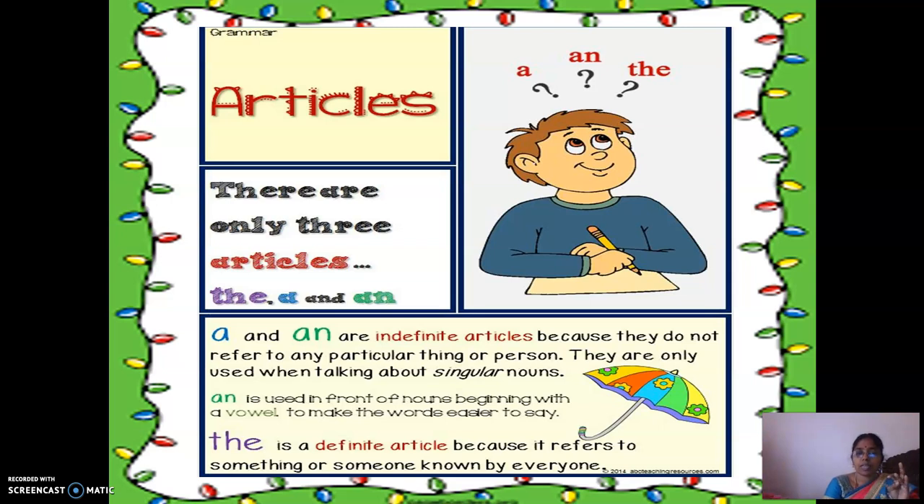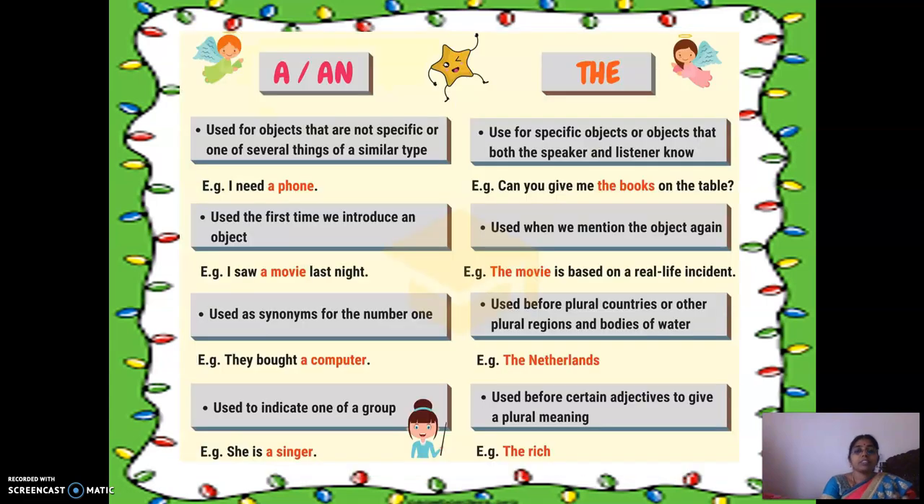A and an are indefinite articles because they do not refer to any particular thing or person. They are only used when talking about singular nouns. An is used in front of nouns beginning with a vowel to make the words easier to say. The is a definite article because it refers to something or someone known by everyone. All these we are going to learn in detail, right? So a, an, and the.